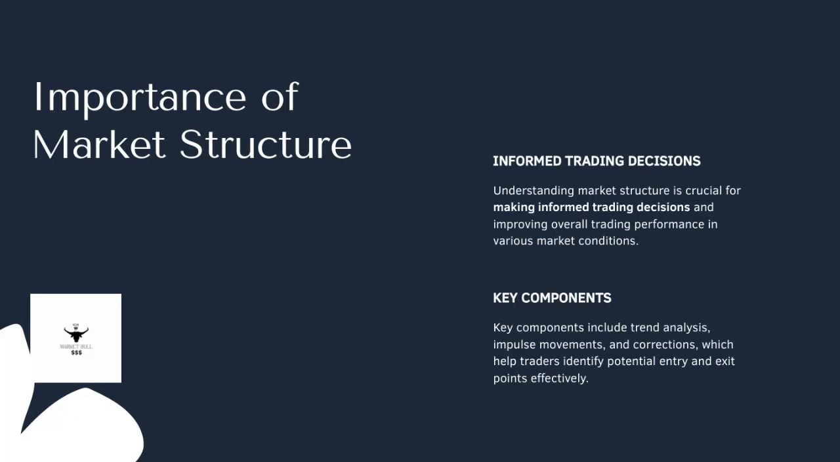Let's talk about the key components that help traders navigate the markets effectively. First, trend analysis is essential because it allows us to see the overall direction the market is moving. Impulse movements are the strong, decisive price actions that indicate momentum, while corrections are the smaller pullbacks or consolidations that happen along the way. Recognizing these elements helps us identify potential entry and exit points more accurately.